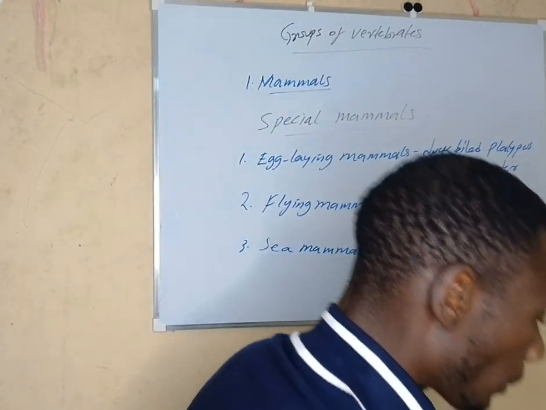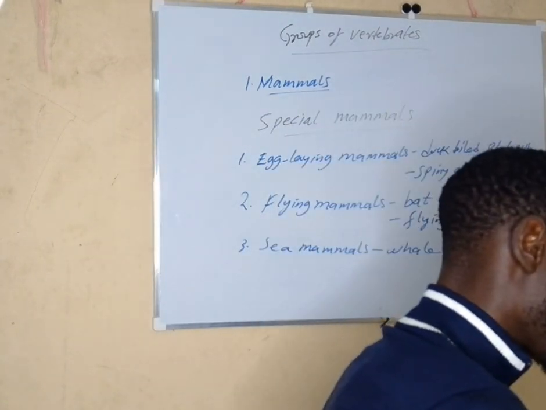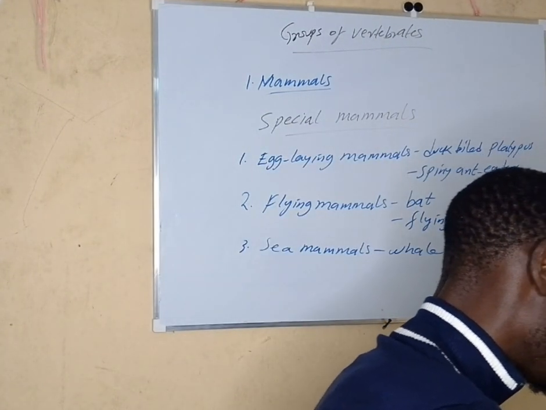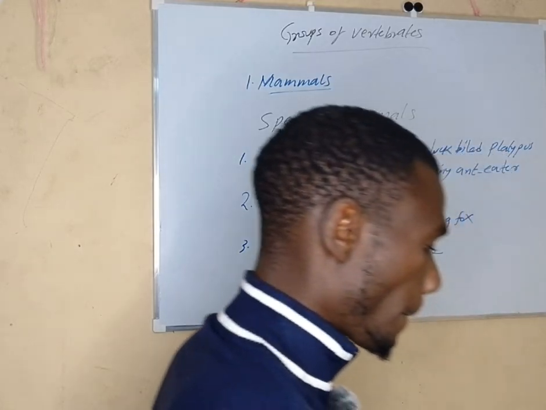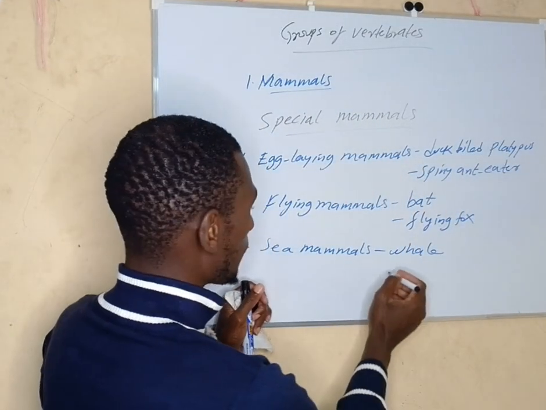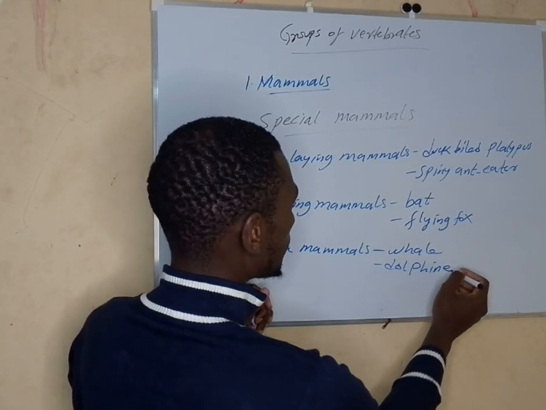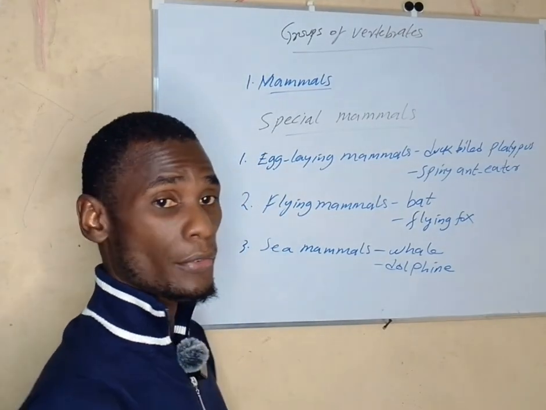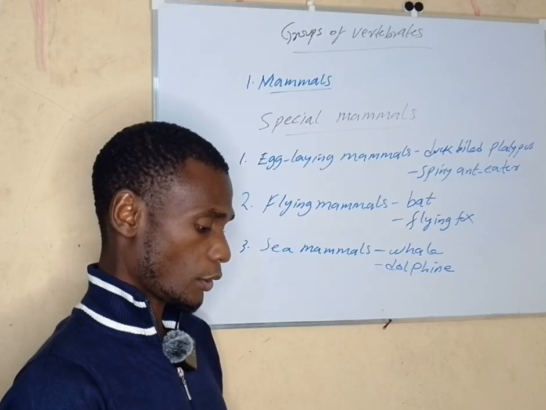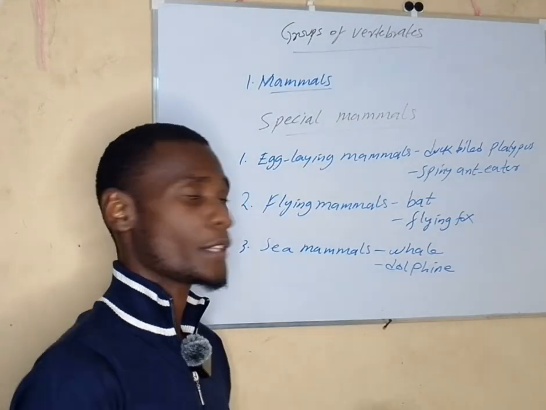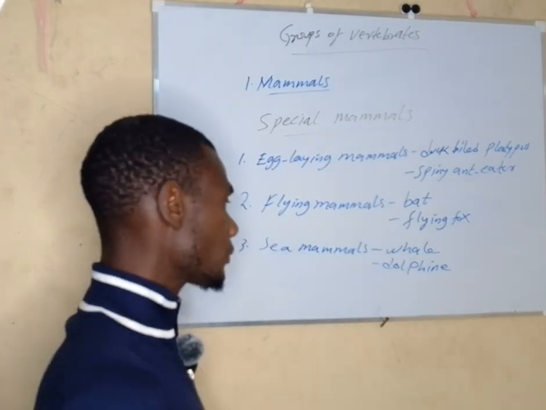Another example of a mammal that people confuse to be fish is a dolphin. A dolphin. That's why I wrote that to be an example of a mammal. Dolphin is not a fish, only that it lives in water, but it is not a fish. It is a mammal.